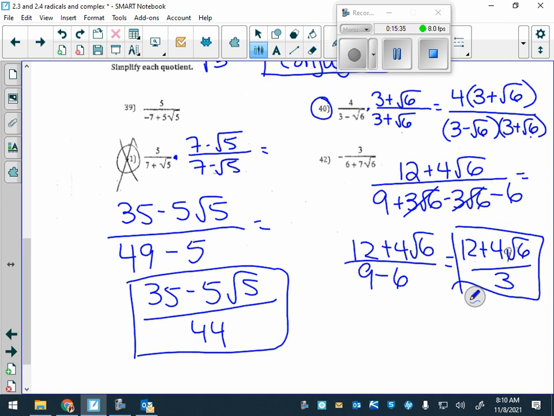Okay, Roy? Because you're multiplying top and bottom by negative. 7 minus 5. So 5 times 7, 35. 5 times negative root 5, it's negative 5 root 5. Okay? All right? So that is the conjugate in terms of dividing.